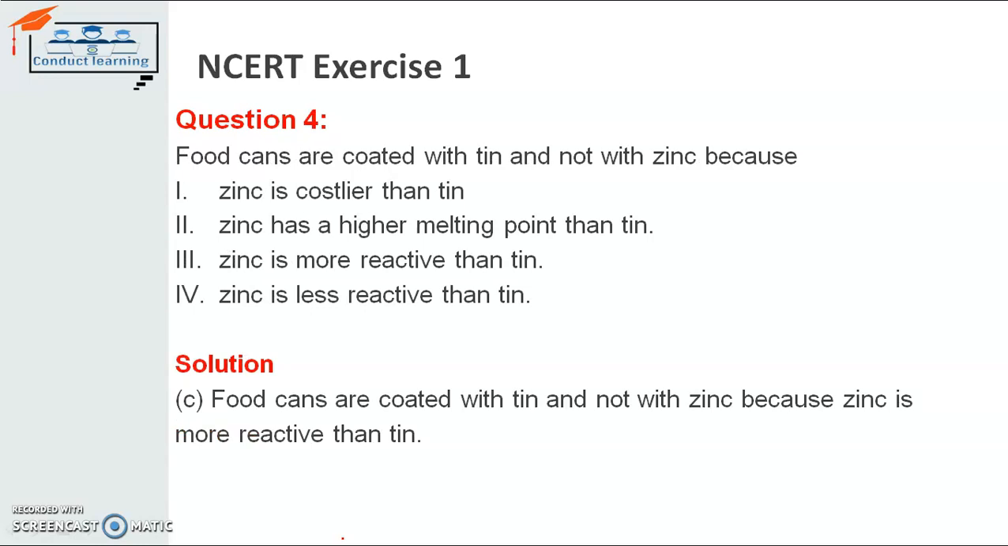Food cans are coated with tin and not with zinc. Why? Because zinc is more reactive than tin. So that's why food cans are coated with tin. Zinc is more active than tin, so if we use some acids, then zinc will easily react with it. So that's why we usually use tin rather than zinc to protect the food can, so that we will not have any acidic solution in that food can. So that's why it's made of tin, not zinc.